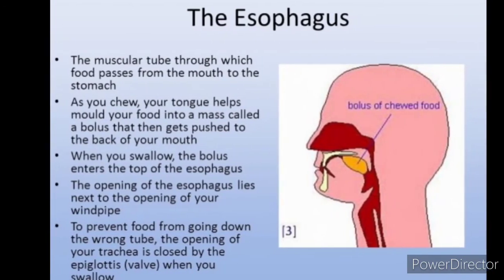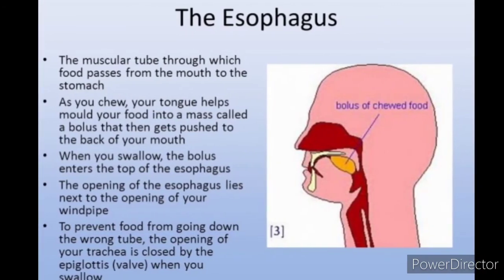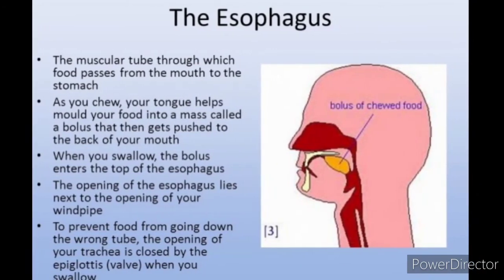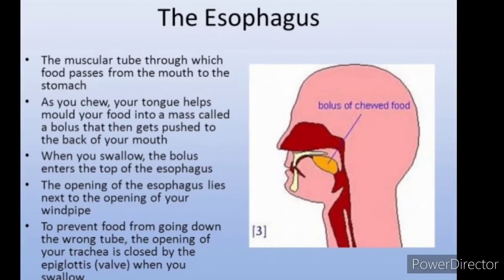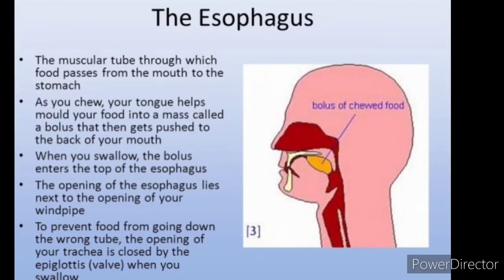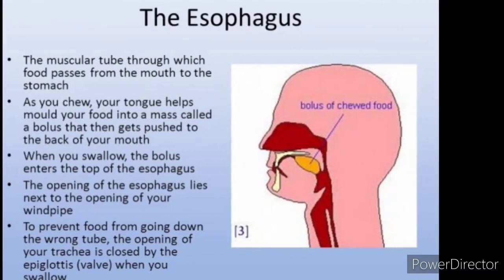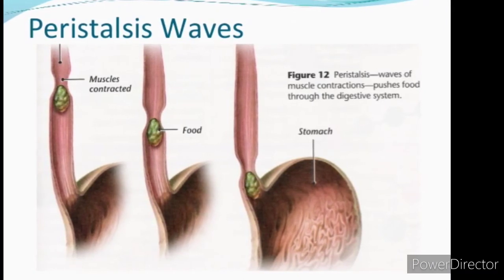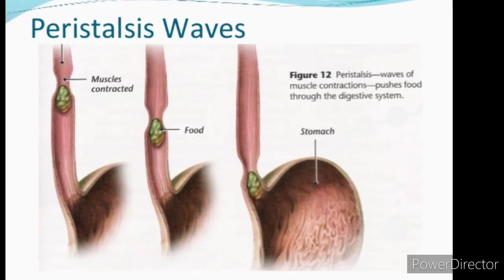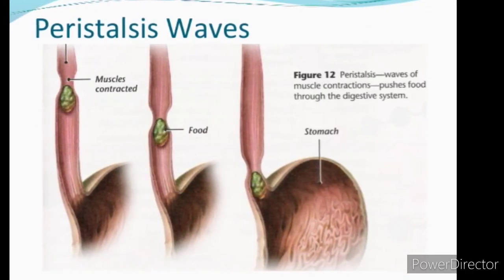So this esophagus is a muscular tube through which food passes. Esophagus is a tube-like structure. When the bolus enters this tube, it travels in a peristaltic movement. What does peristaltic movement mean? It will slide at slow intervals. Then a small part of the food particles will enter the stomach.